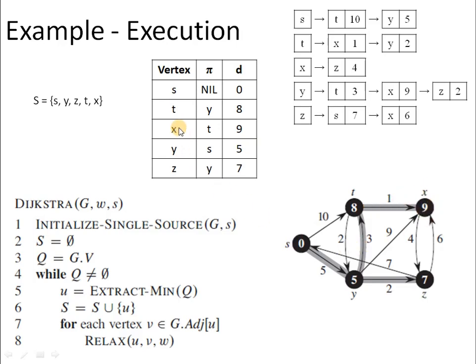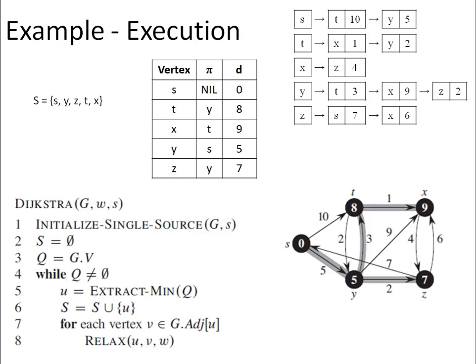The path which we are following to reach x is s to y, y to t, t to x. Similarly, for vertex y, we are reaching it directly at a distance of 5 from s, and for z we have to reach via y, distance is 7. So the results are the same. So this is all about Dijkstra's implementation.